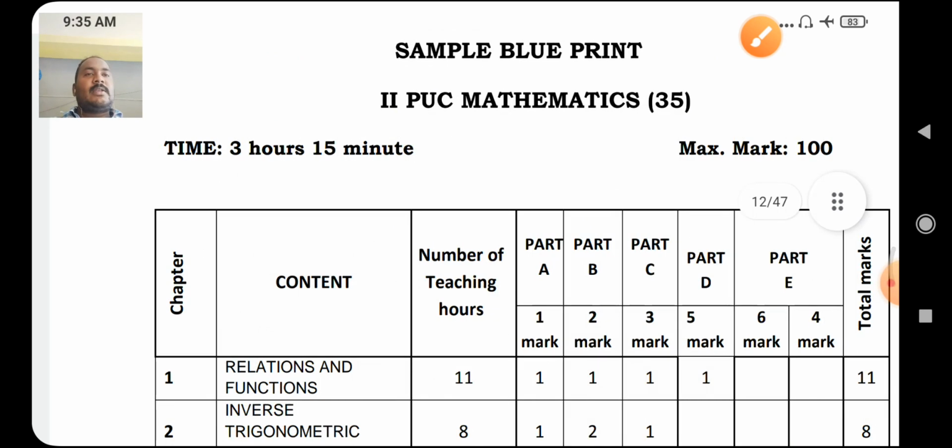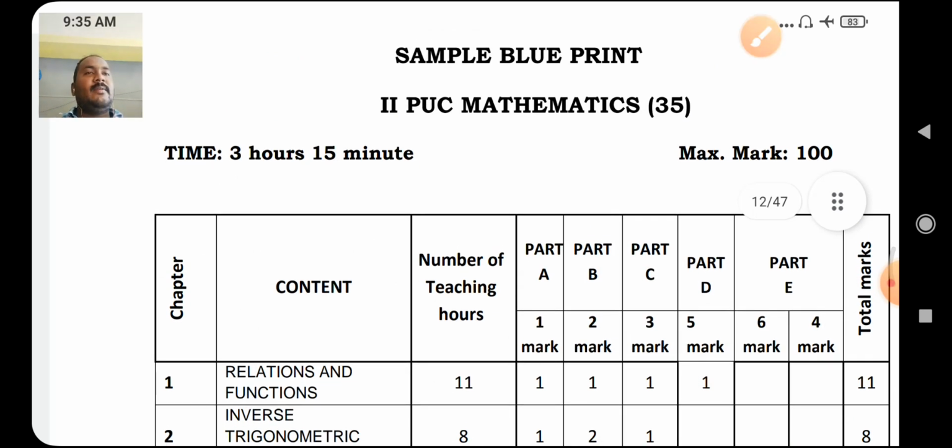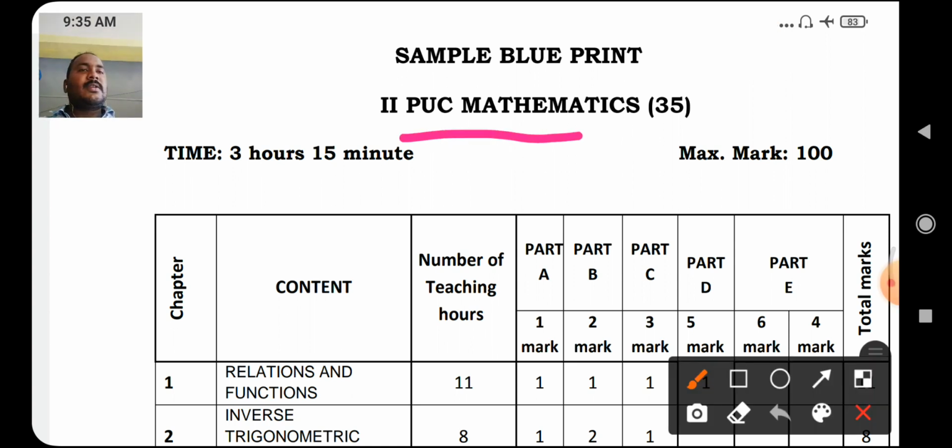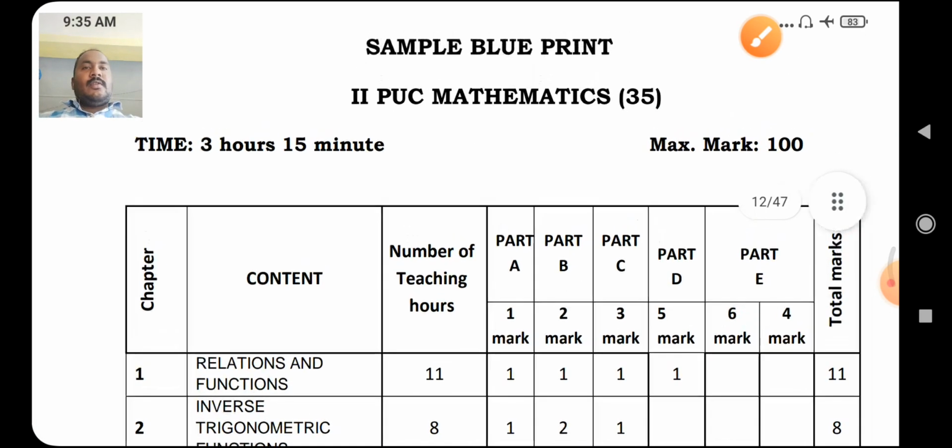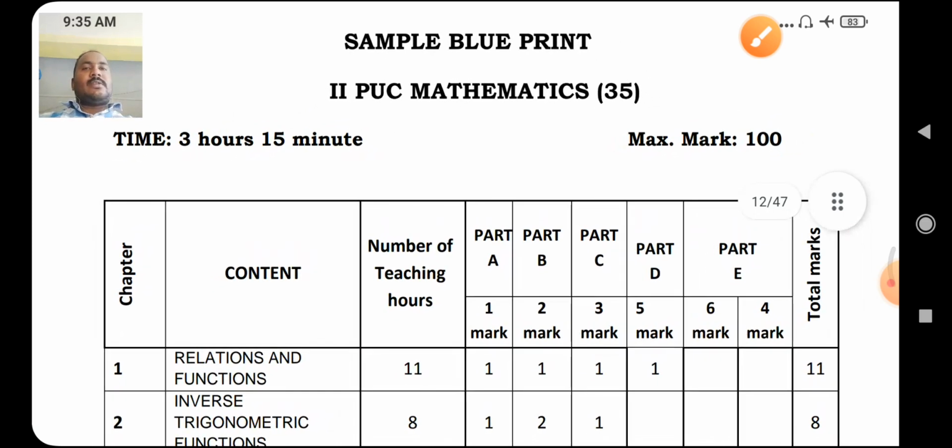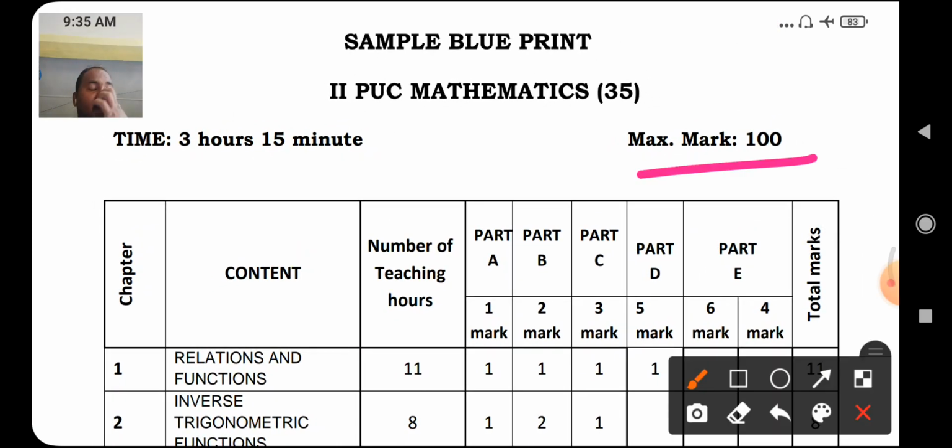Okay. Next, now we will discuss the sample blueprint of second PUC mathematics. Time is 3 hours 15 minutes, maximum marks 100.